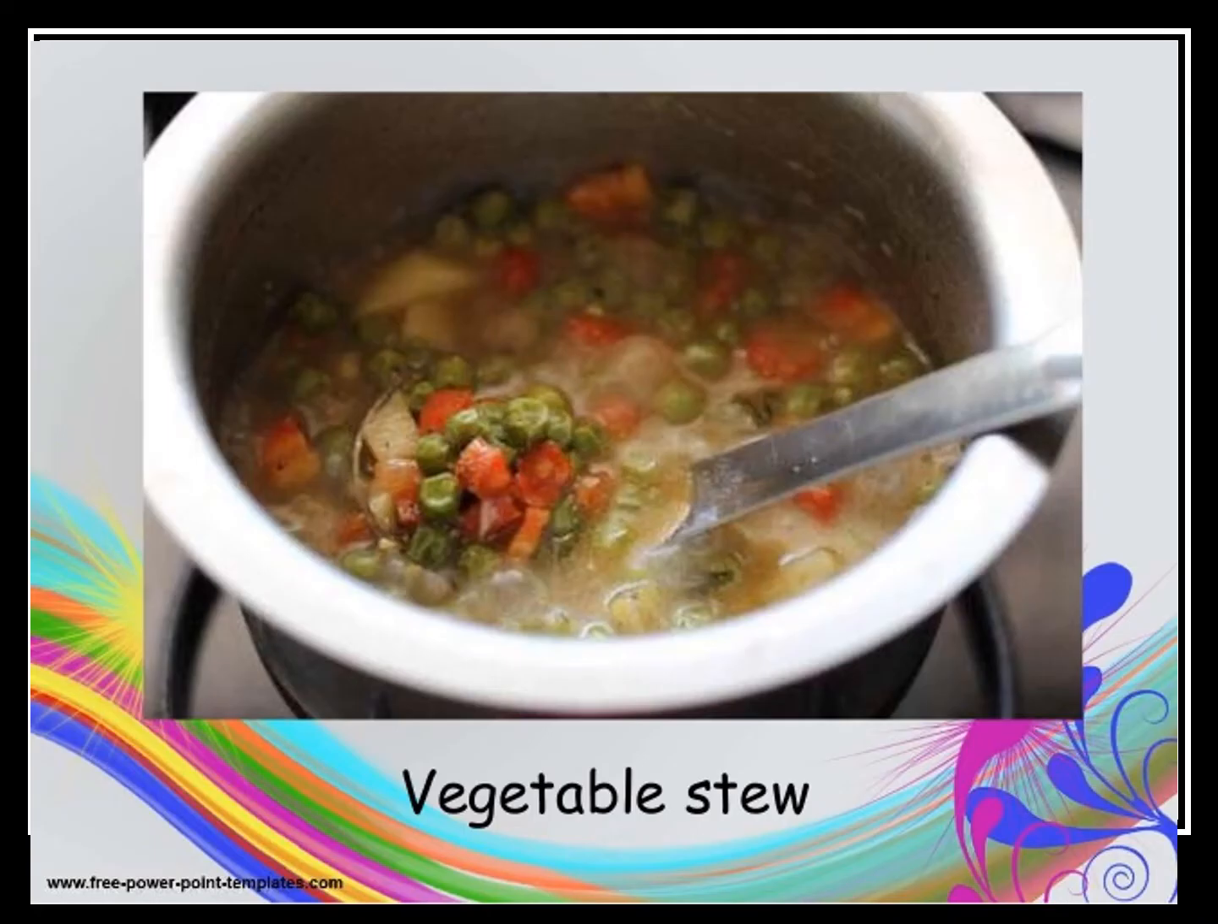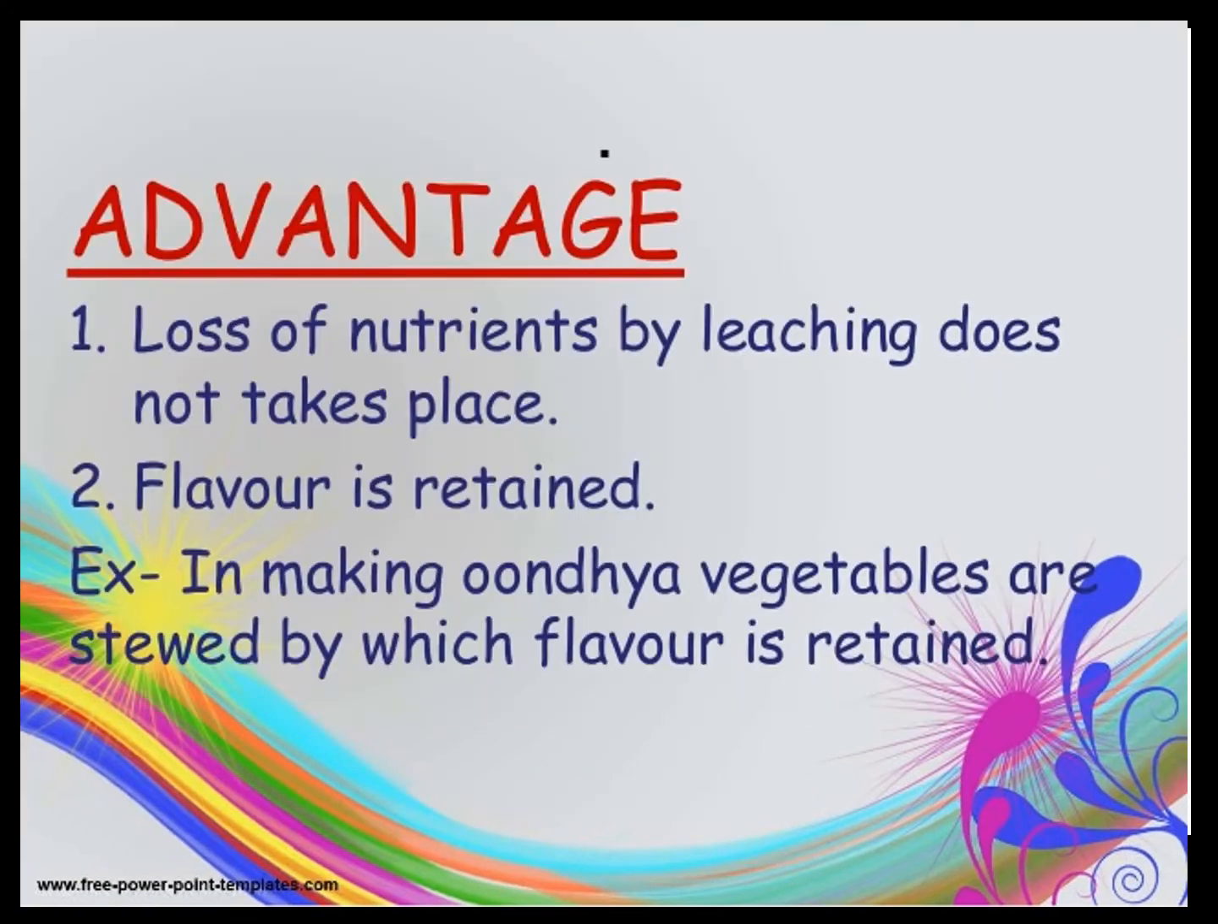This picture shows the vegetable stew prepared from various vegetables like peas, onion, potatoes, and carrots. The advantages of this cooking method: loss of nutrients by leaching does not take place. The flavor is retained because no water is discarded. For example, in tinda, the vegetables are stewed, by which flavor is retained.